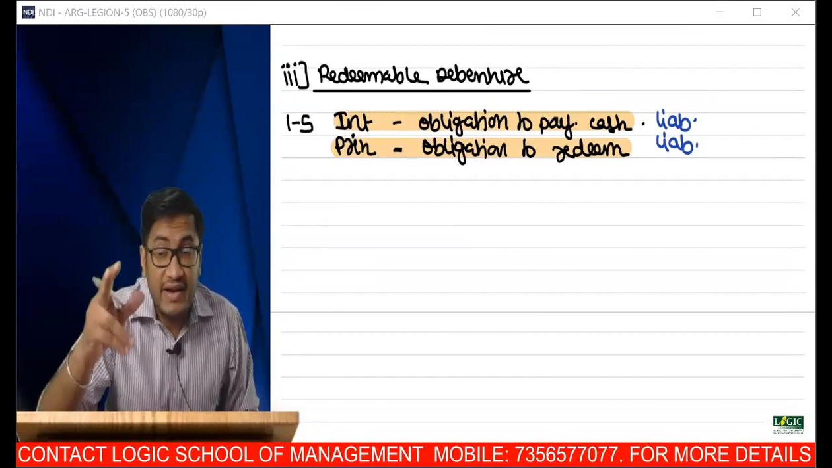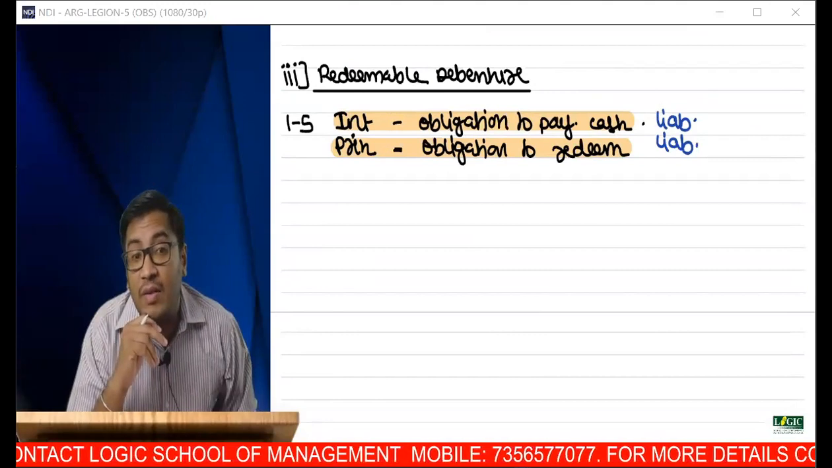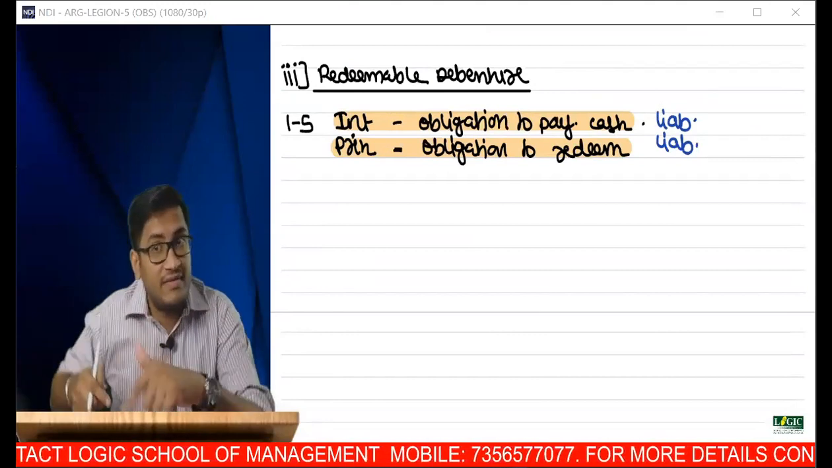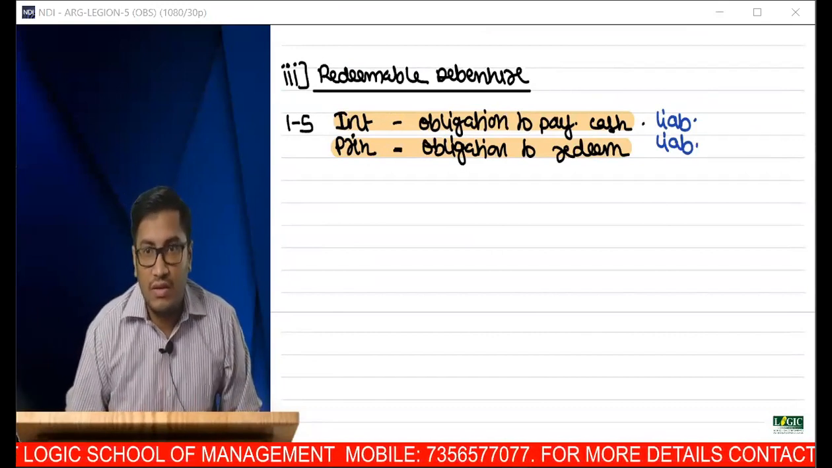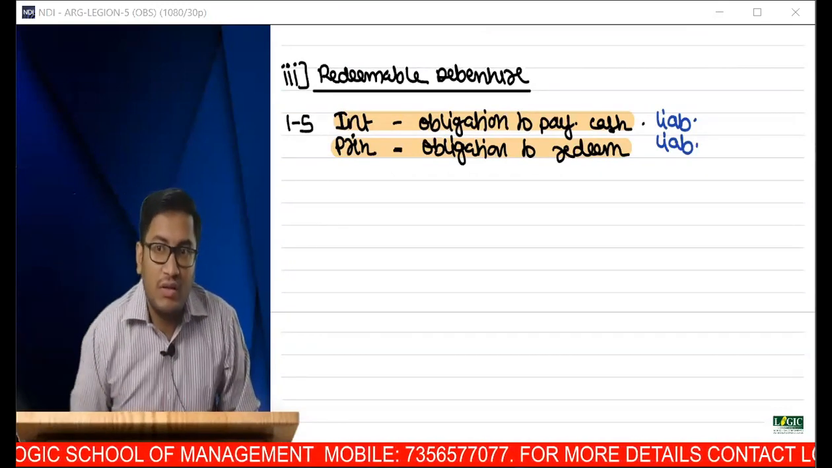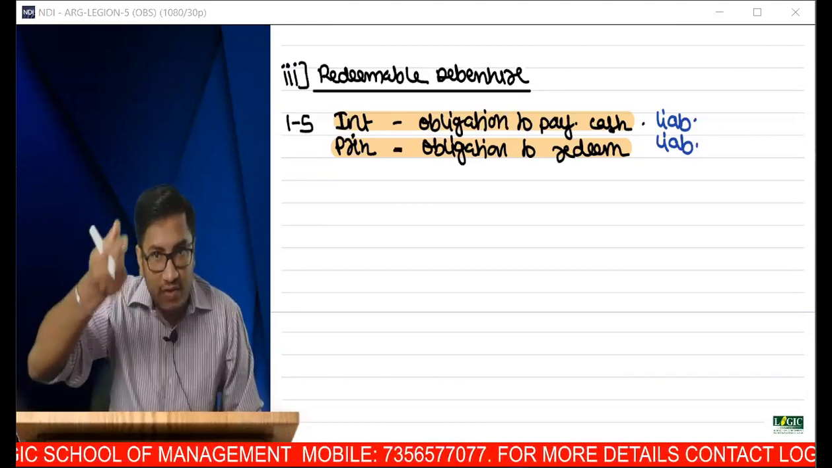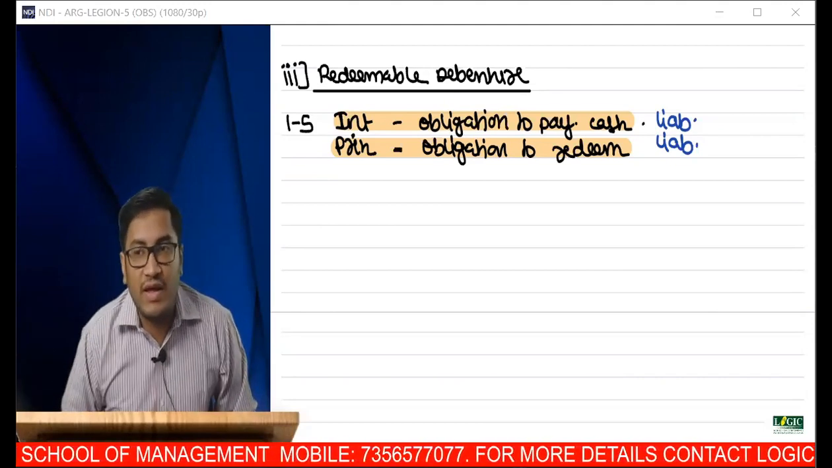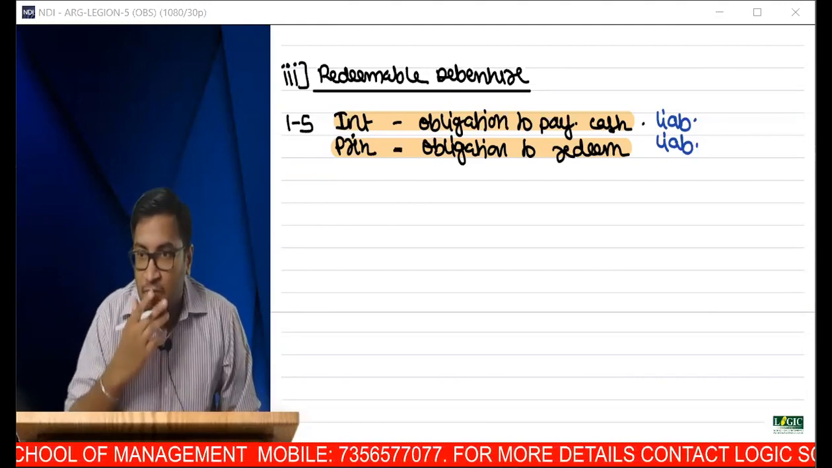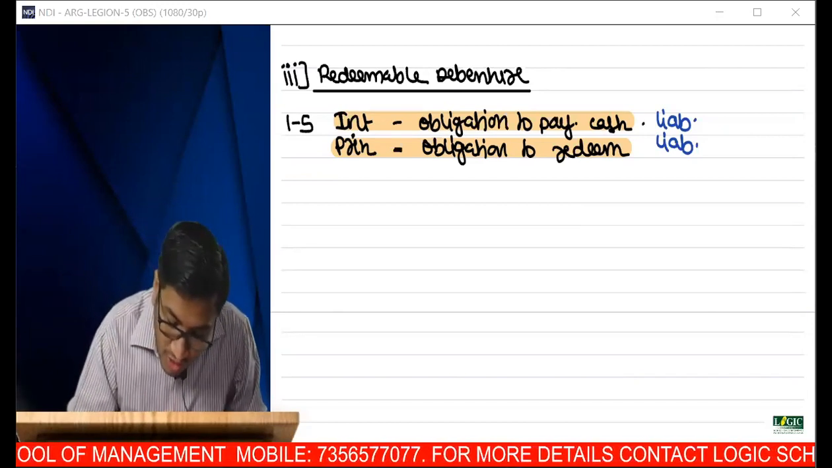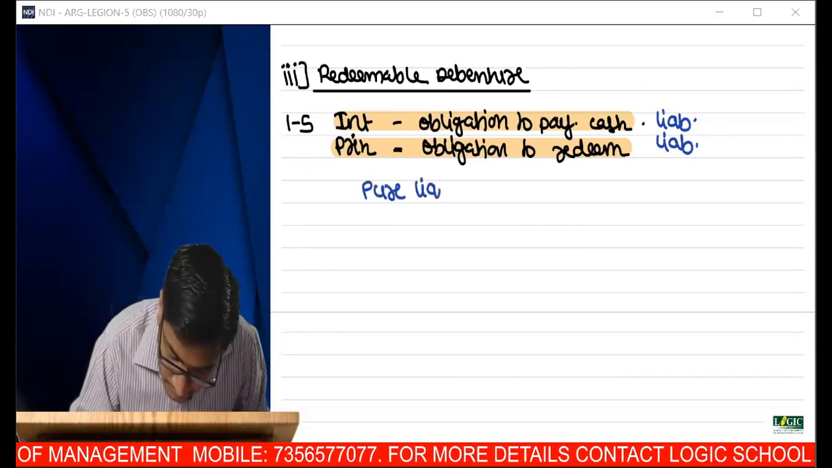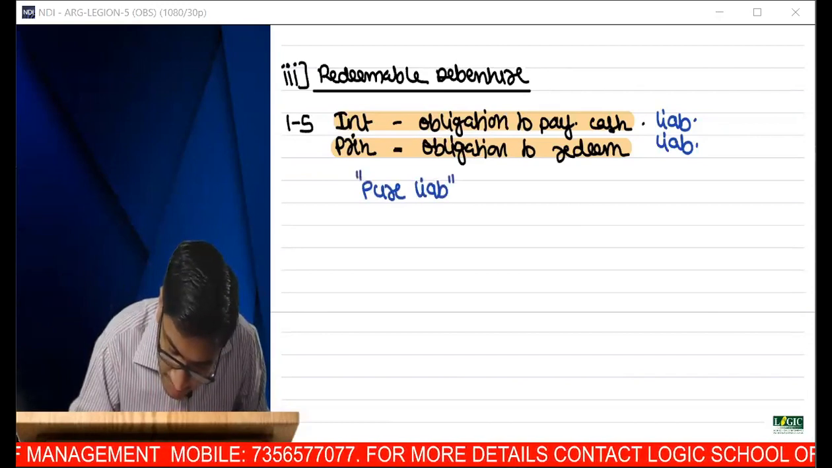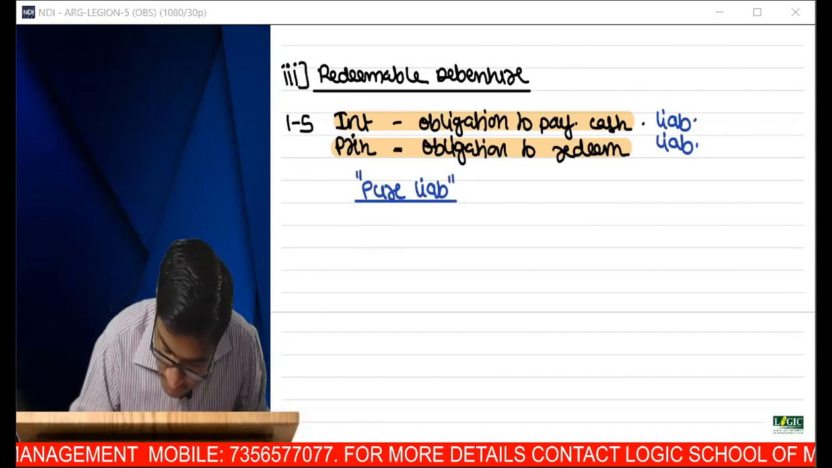True, but I said redeemable debentures. I never said convertible debentures. I'll come to convertible debentures as the fourth scenario. Is that okay, Vaishnavi? Now we have taken the heading redeemable debentures. In the fourth case, we'll take the case of a convertible debenture. So now this is pure liability. Very good.